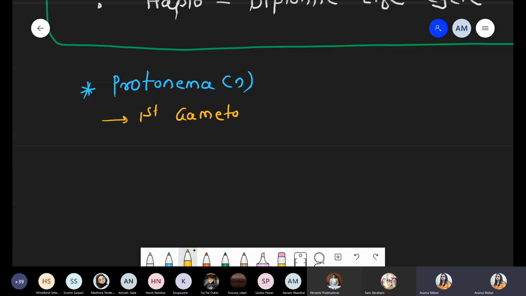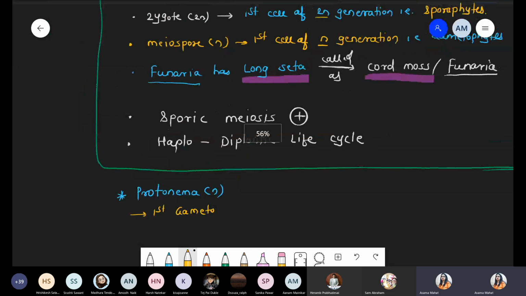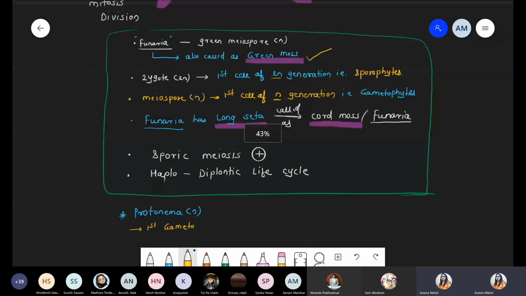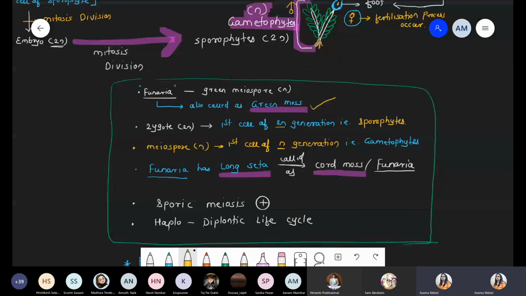See, we discussed the first cell, that is the meiospore. Don't get confused, okay? We discussed one point here. Yes, that is the meiospore. These are the first cell. I'm talking about the first cell. The meiospore is the first cell of the gametophytic body. But here I'm talking about protonema. These are the first gametophytic structure. First cell and the structure.